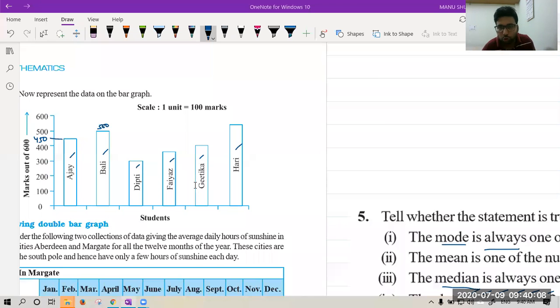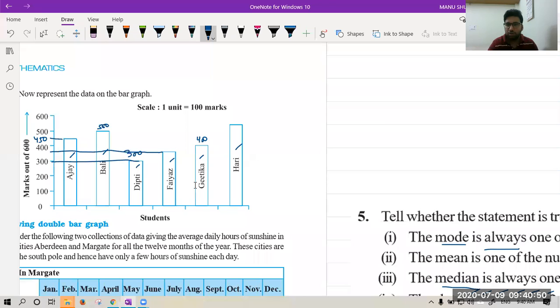Karnik says 300. Yash says 250. But how 250? Please see again. If you make a straight line, it will be this only. So it is 300, not 250. Similarly, how much marks for Fayaz? For Fayaz, it is 350. You have to use a scale for this. It is between these two. Then Geetika is 400 and Hari is between these two. So this way we use graphs.